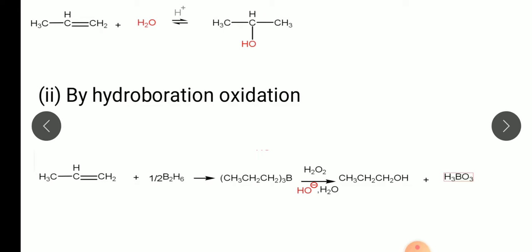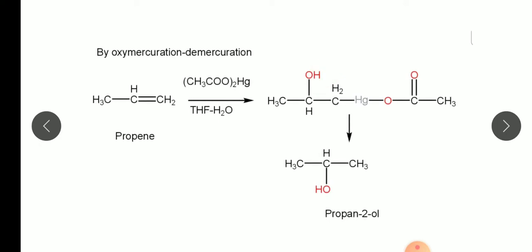Then next, preparation of alcohol from alkene is by oxymercuration demercuration reaction. So again propene is taken, and the mercurizing agent is taken, mercuric diacetate, (CH3COO)2Hg.